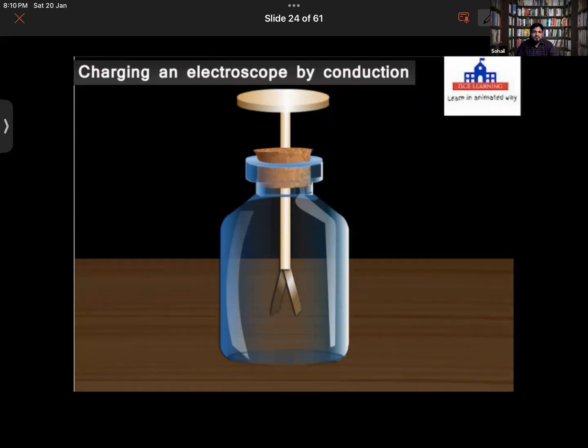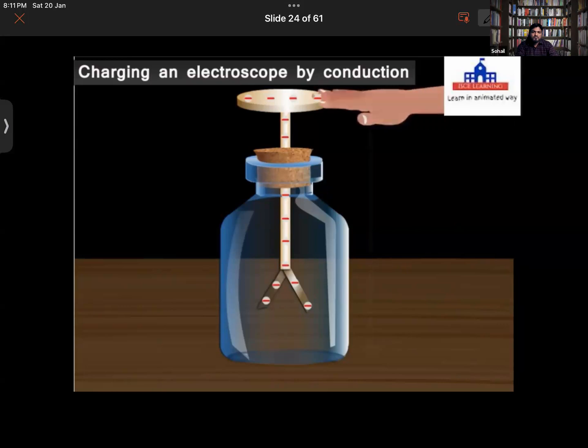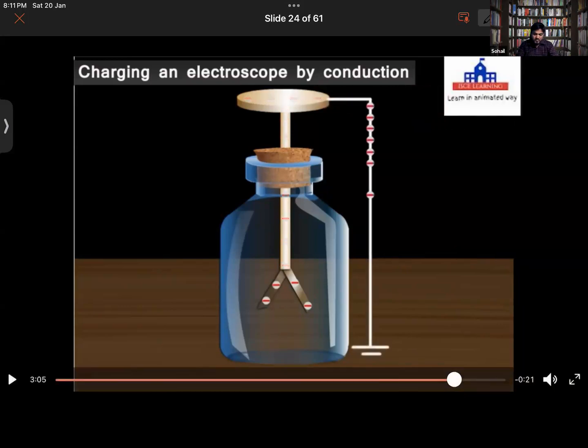An electroscope can be negatively charged when a negatively charged ebonite rod is brought in contact with the metal disc. When it touches the metal disc, the gold leaves diverge due to the presence of similar charges on them. As soon as we touch the metal disc, what will happen now? It will revert to its original position. Exactly, because the excess amount of charge developed on your body is also transferred back to earth.